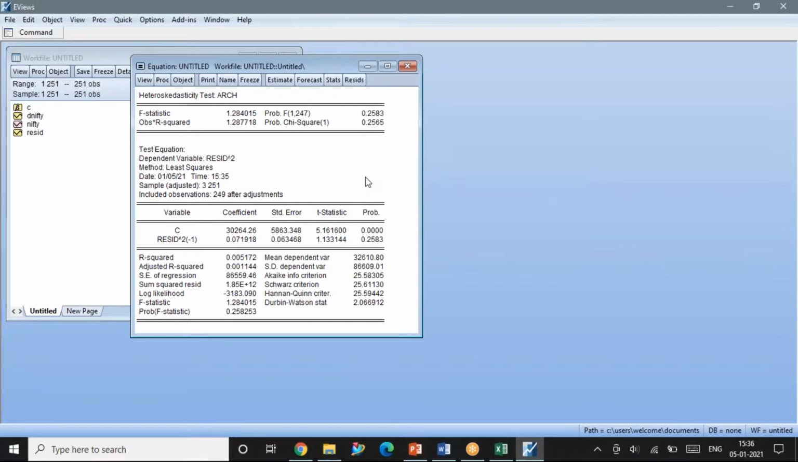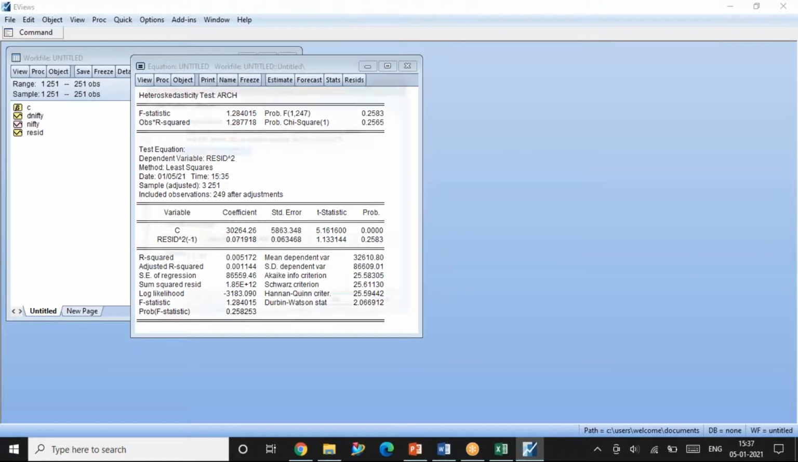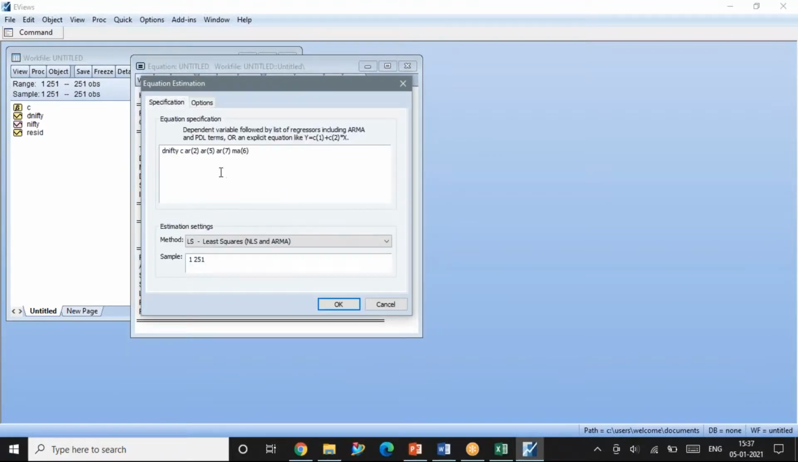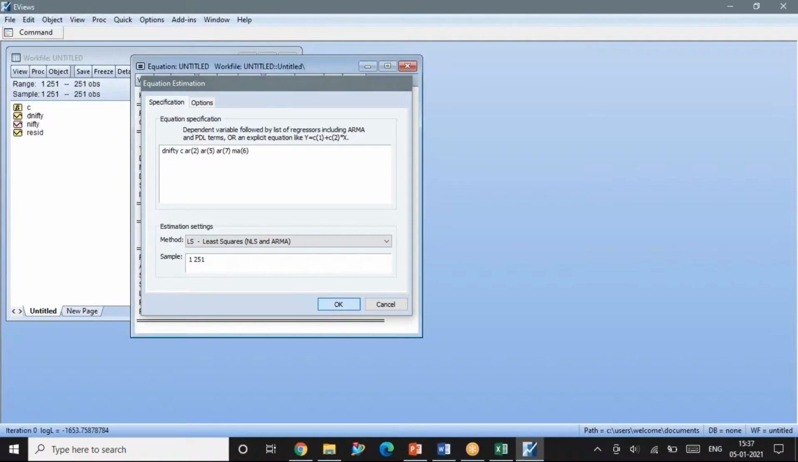The result says that this particular model, that is the ARIMA model of AR 2, 5, 7 and MA 6, is free from heteroscedasticity. Okay, so now I can use this model for further analysis. I'm going back to Estimate. I'm ensuring whether it is 2, 5, 7 and 6. Yes, it is 2, 5, 7 and 6. I give OK.